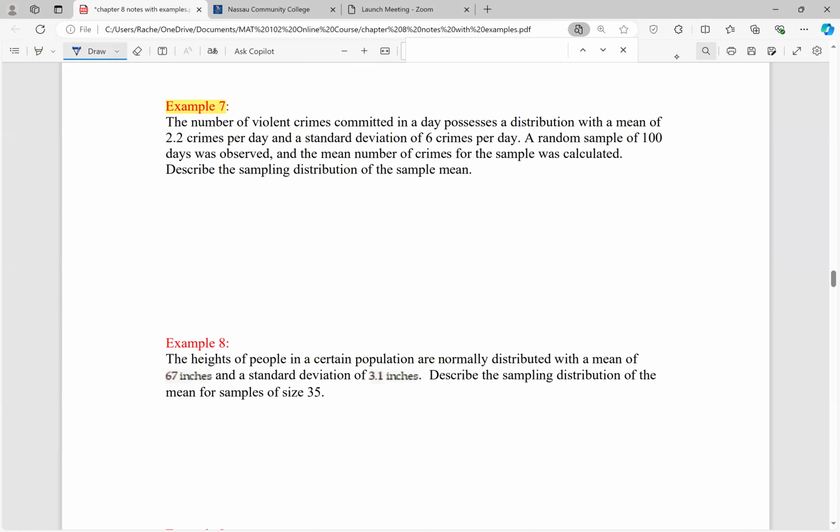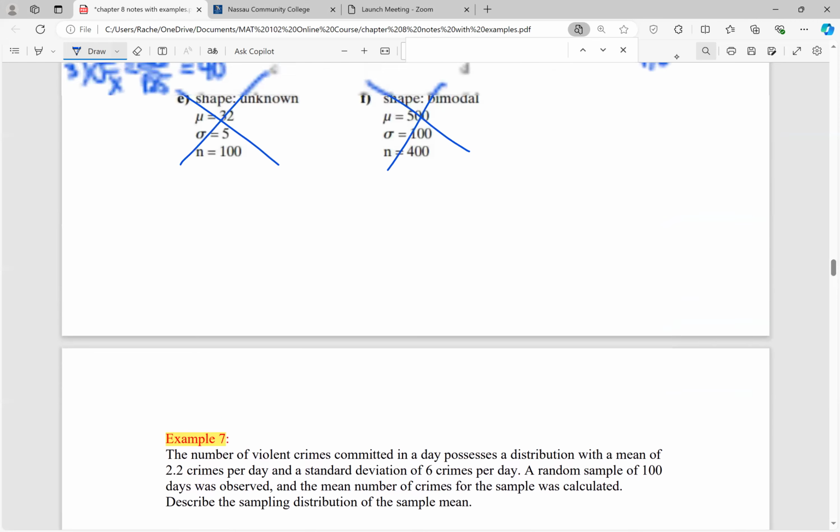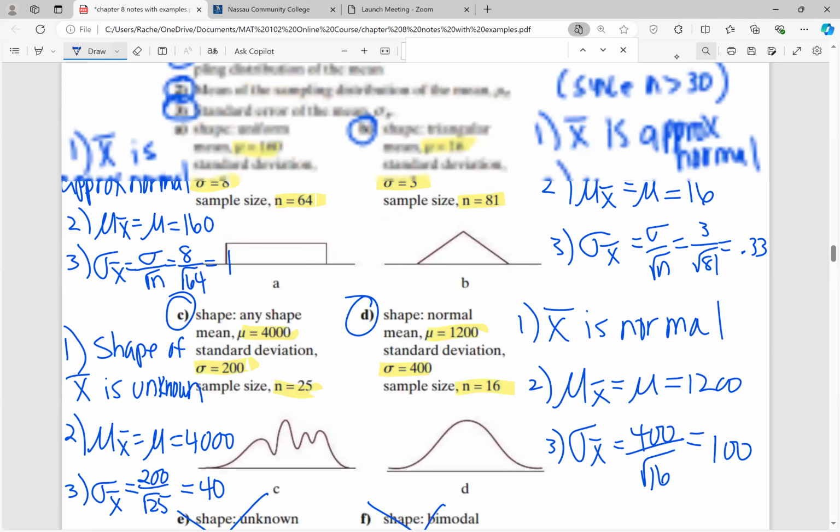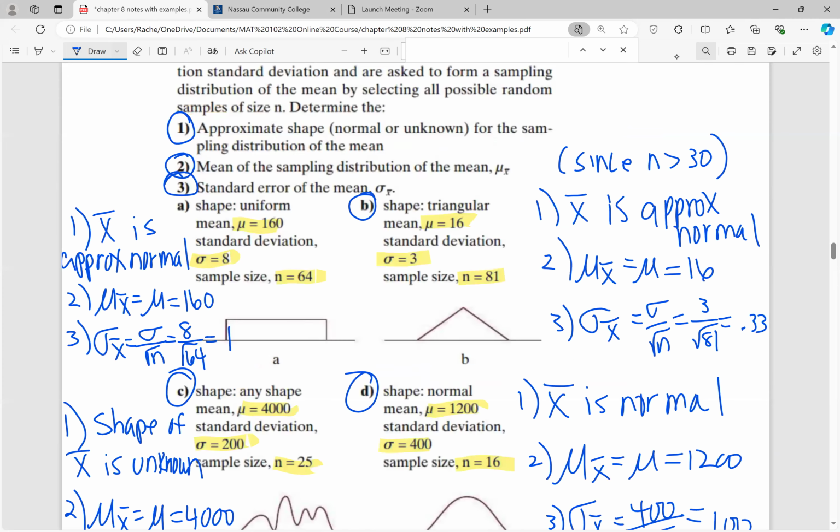Example 7 says the number of violent crimes committed in a day possesses a distribution with a mean of 2.2 crimes per day and a standard deviation of 6 crimes per day. A random sample of 100 days was observed, and the mean number of crimes for the sample was calculated. Describe the sampling distribution of the sample mean. So I'm pretty much asking you to do the same exact thing that we did in the previous example. I'm just wording it differently.